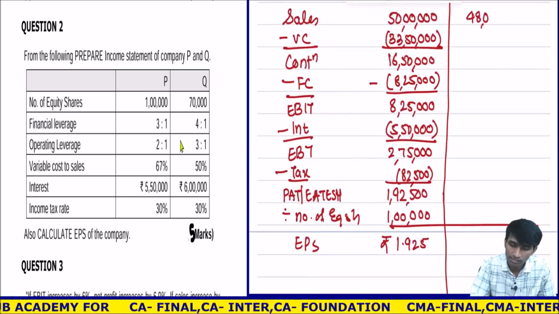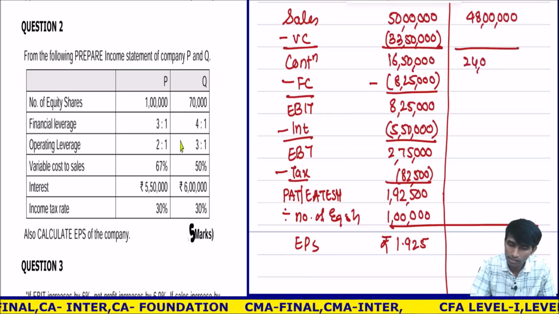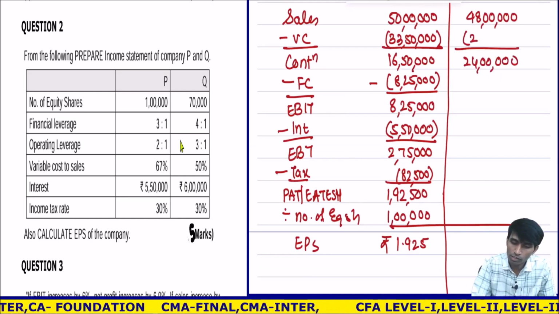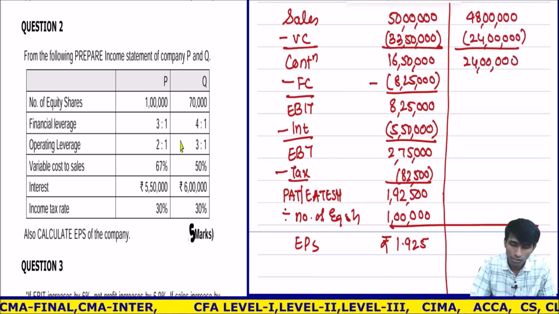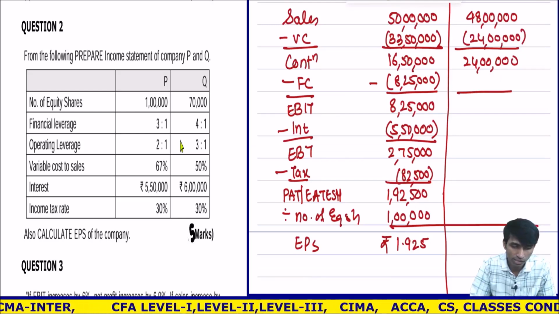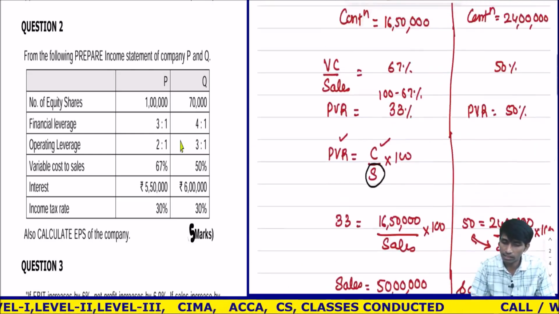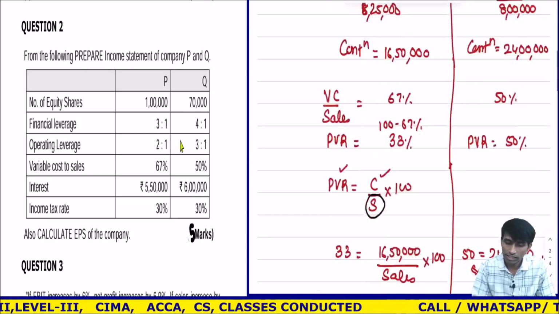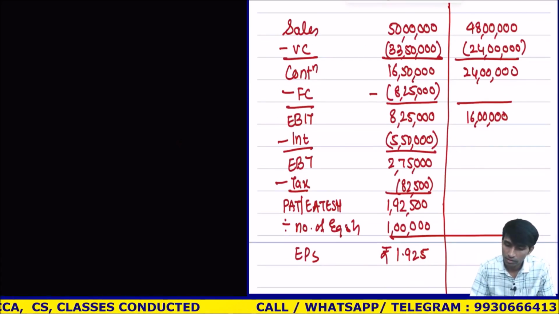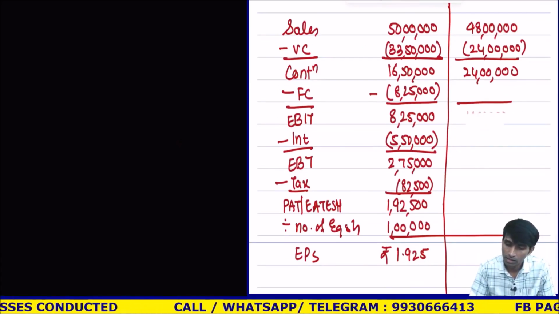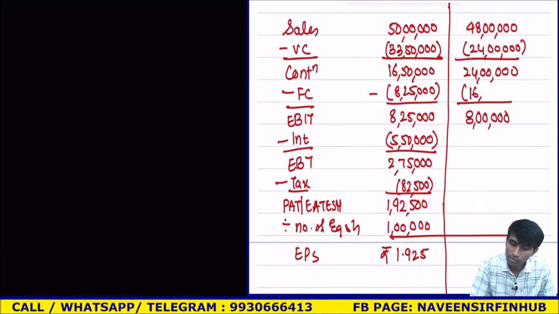48 lakhs. Okay, if you remember, my contribution was 24 lakhs. Correct? So my variable cost is 24 lakhs, the balancing figure. Fixed cost I don't know, but EBIT I knew. Above I have calculated. See here, 16 lakhs. No, sorry, 8 lakhs. Right now, 8 lakhs. Difference will be 16 lakhs here.